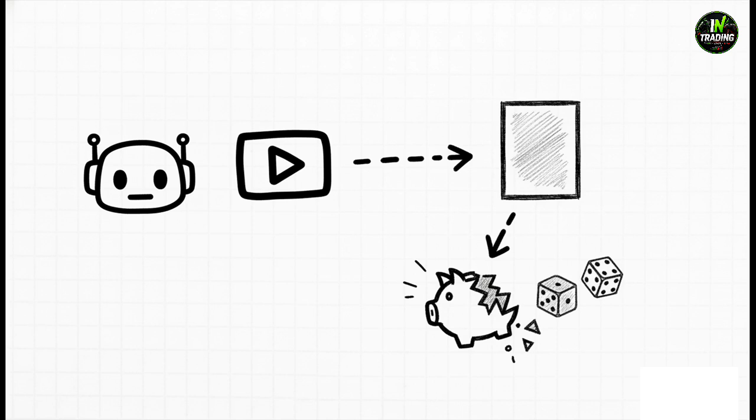Why is that? Well, if you just ask an AI to invent a strategy, it basically just strings together logical-sounding indicators that have never actually been backtested. It looks amazing on paper, but it loses real money. And the exact same goes for most social media strategies. They rely way too heavily on the trader's personal discretion and gut feeling, which, let's be honest, you just can't code or test reliably. If you can't strictly test a statistical edge, you're not trading, you're just gambling.